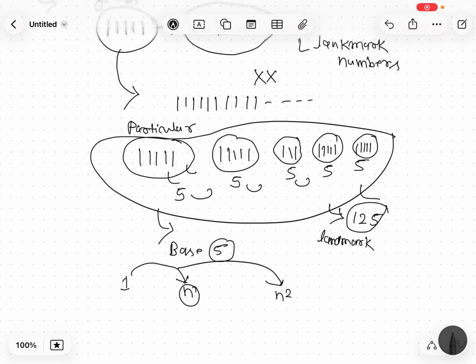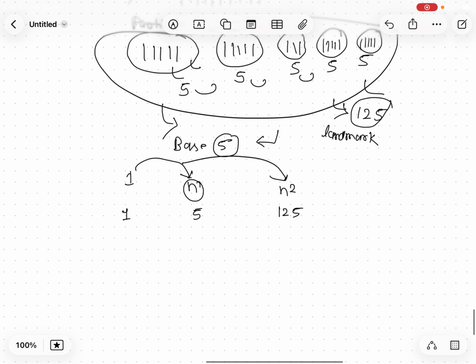For example, if we make groups of 5, one would be the first landmark number, 5 would be the next landmark number, and 125 would be the next landmark number. So you started grouping numbers in this manner.